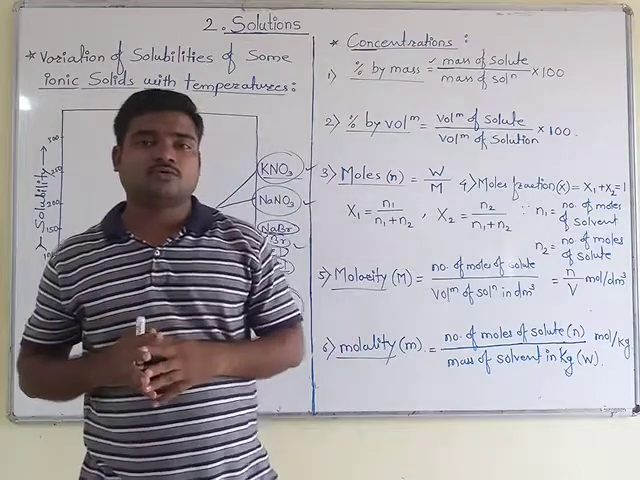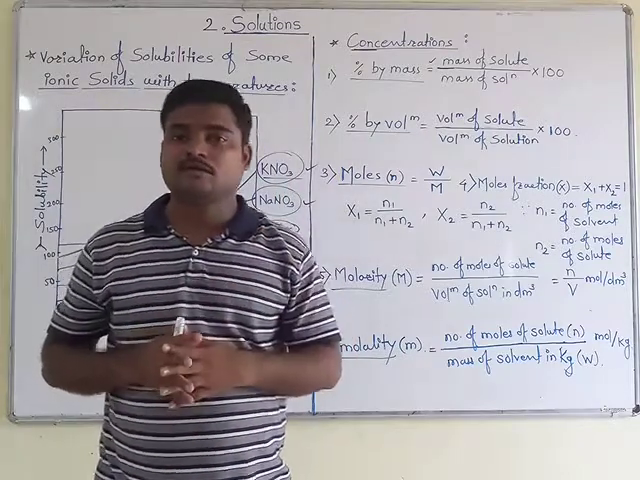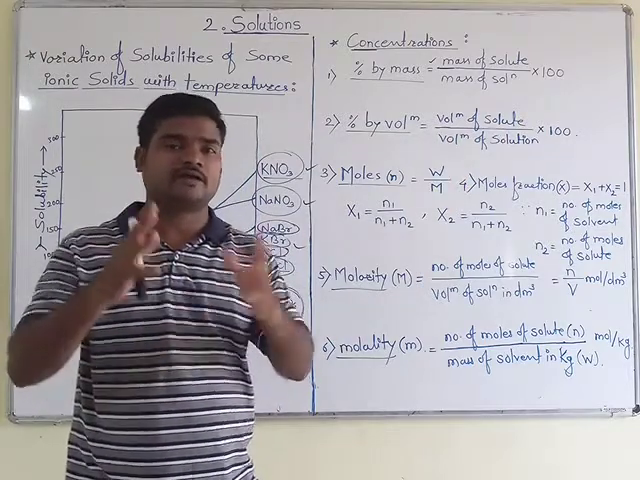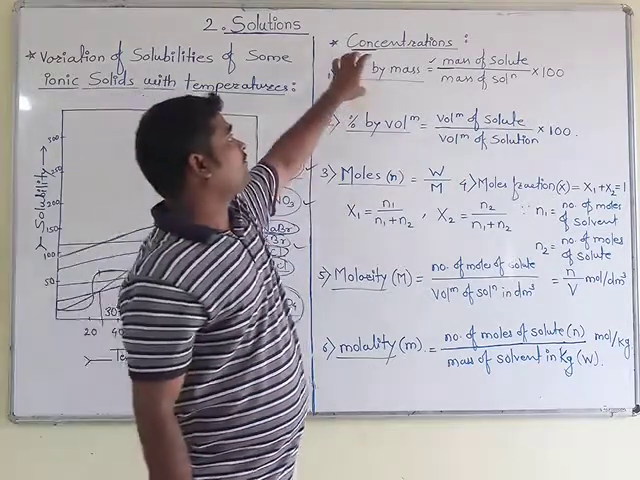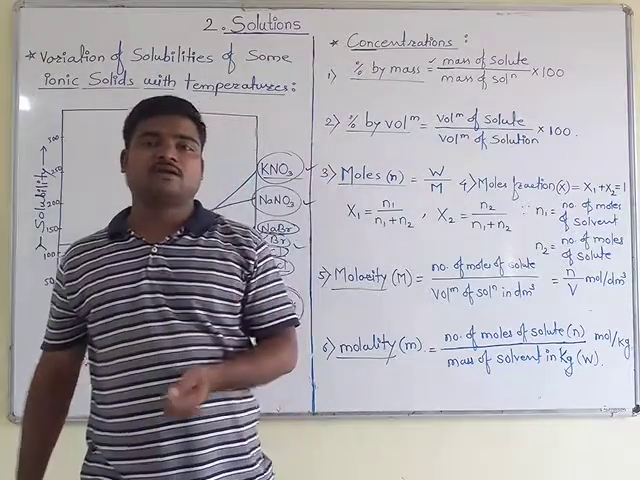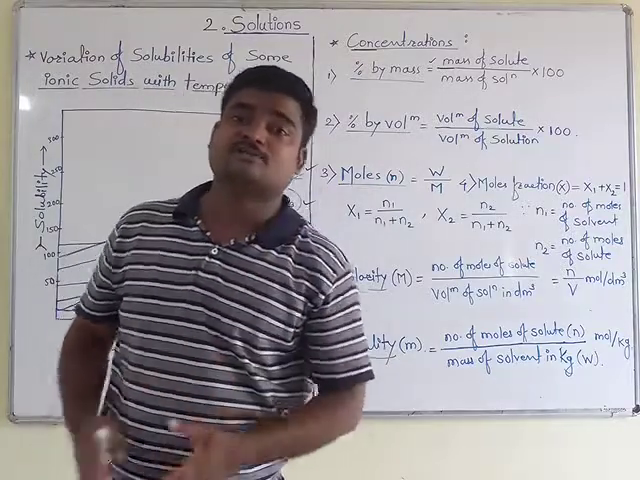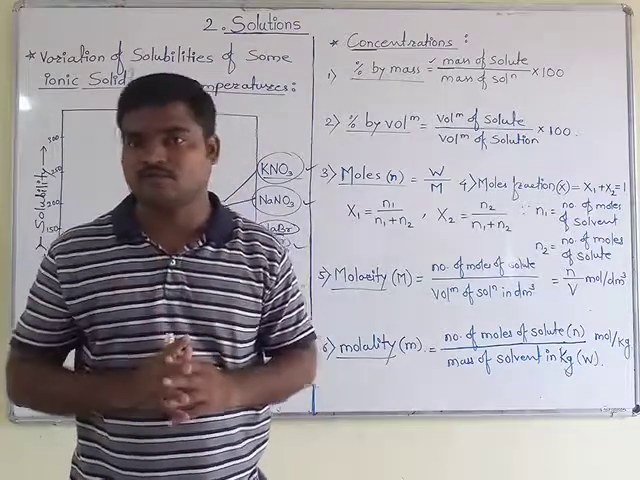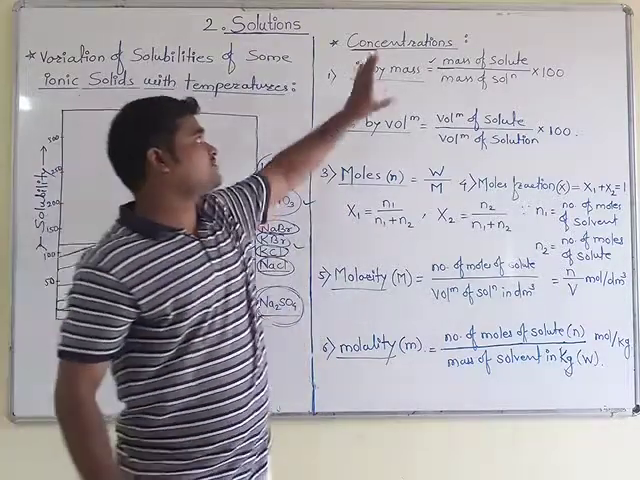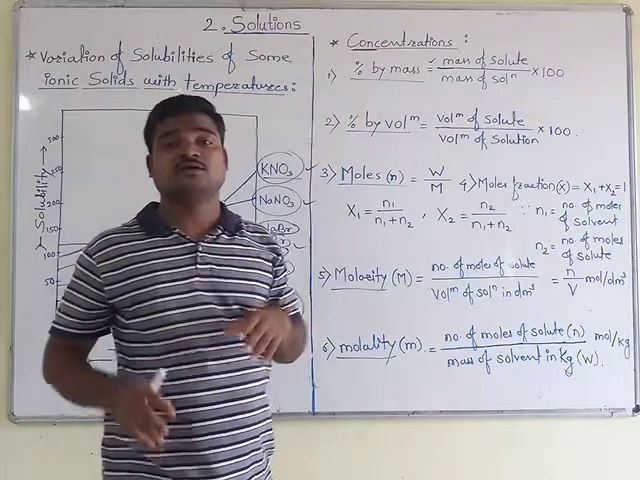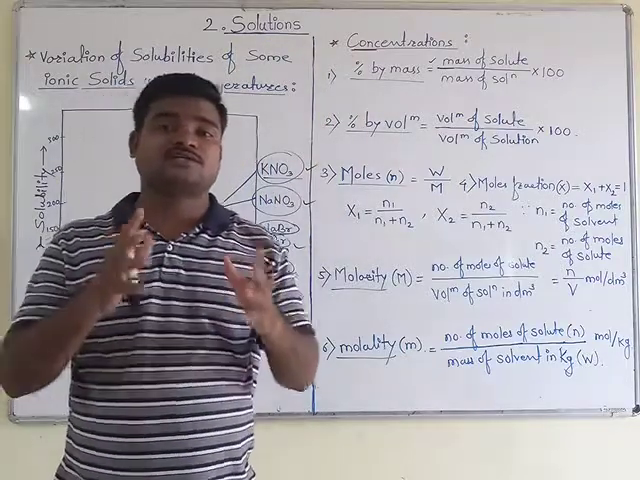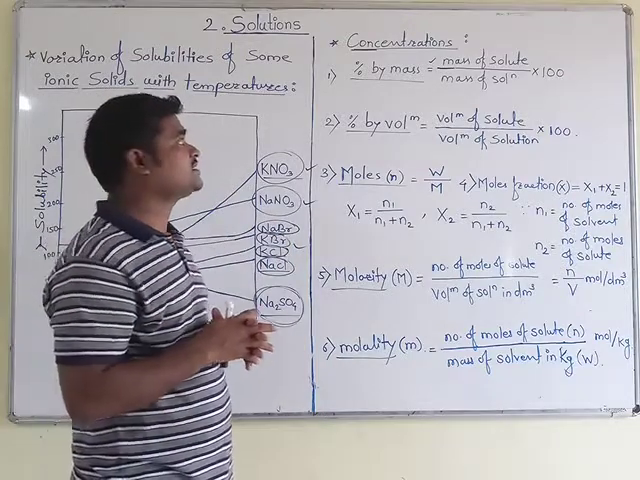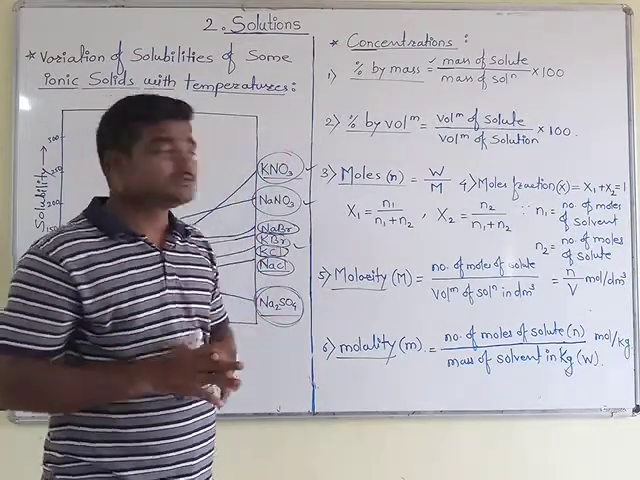And whenever you want to determine it in percentage, you just multiply that term by 100. So this is the method by which you can determine how much percentage of that solute is present in a particular solvent. So this is the first definition or first term of concentration, by which we can express how much solute is present in a given particular solvent.